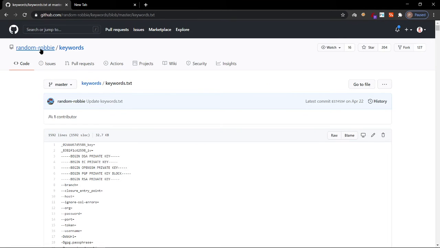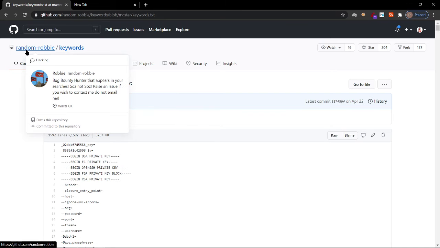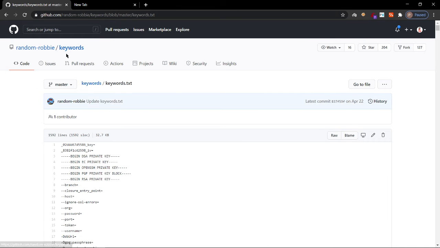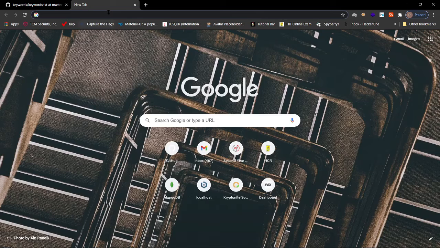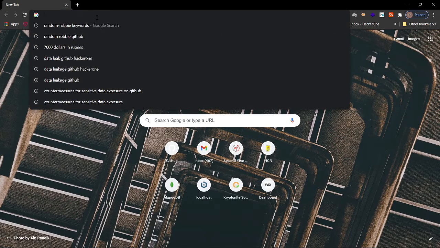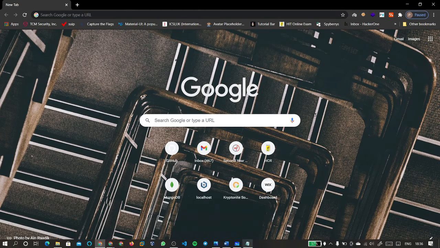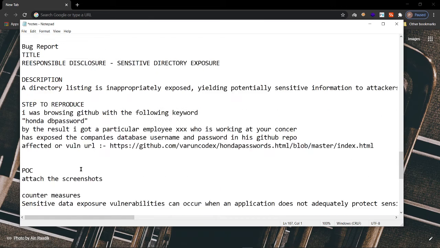You can just remember this round robin. See, that is the random robin, and the keywords is their repository name. For now, let us move on. Okay, I'll just give it in the notes too.